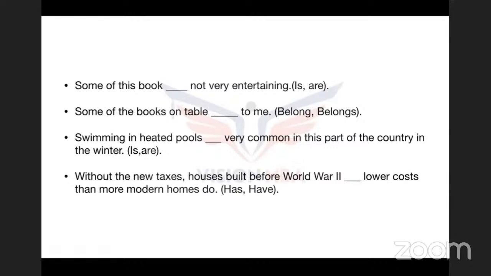No, I'm sorry. We were on the third question. My bad. Swimming in heated pools. Now swimming is there. Now what is common in this part of the country in the winter? Swimming. Swimming is a gerund. It's going to be "is." So "is" is going to be here. That was "belong" and "is."